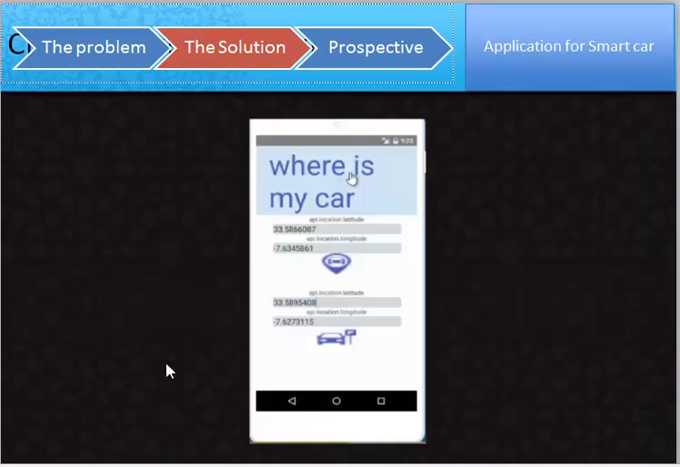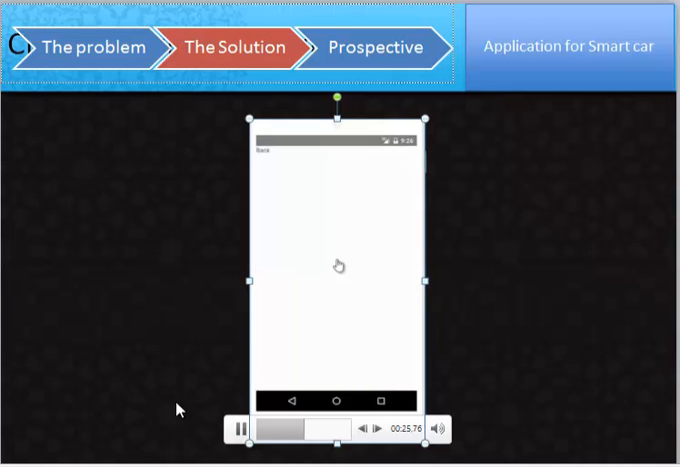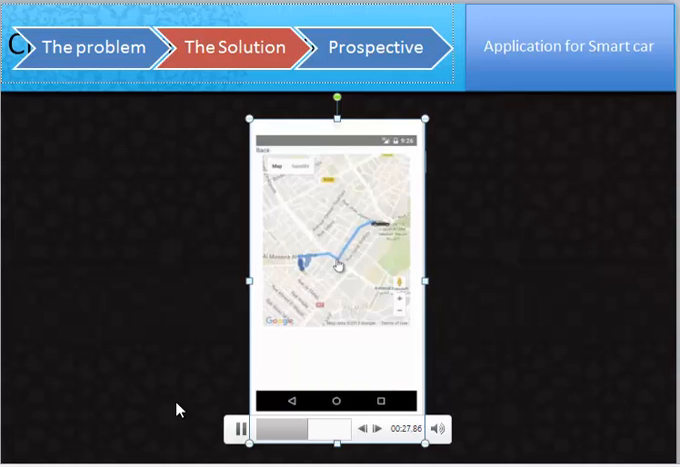The demo of this application is when you park your car, the application gets its position. So if you forget it, you can remember its position by clicking in the application. This also gives you your current position and the road to find your car.